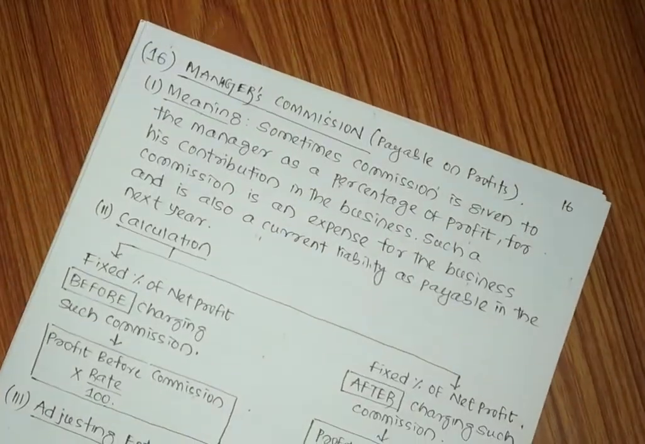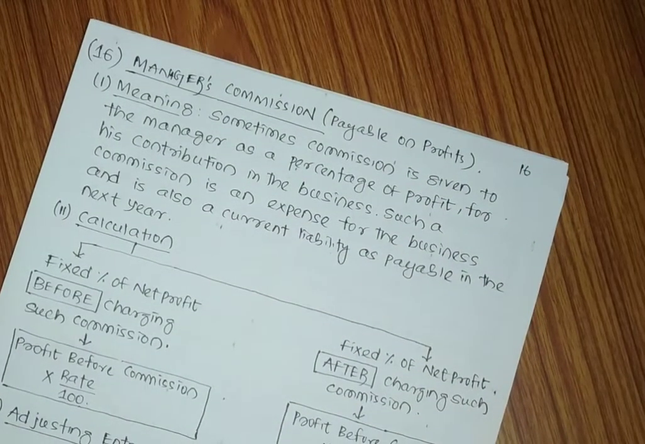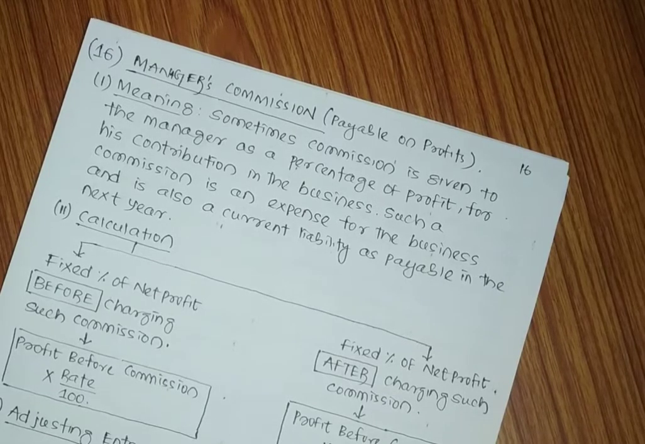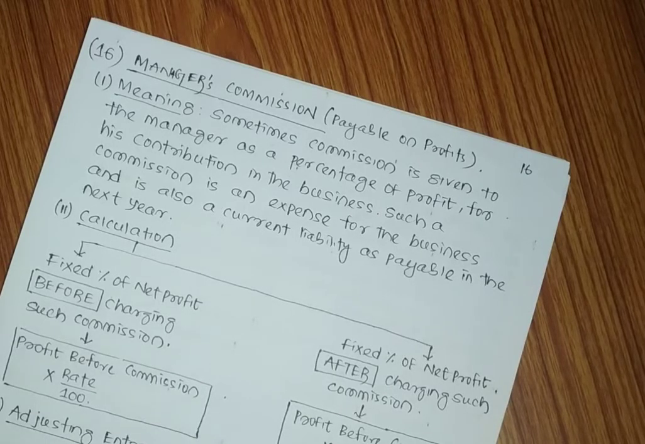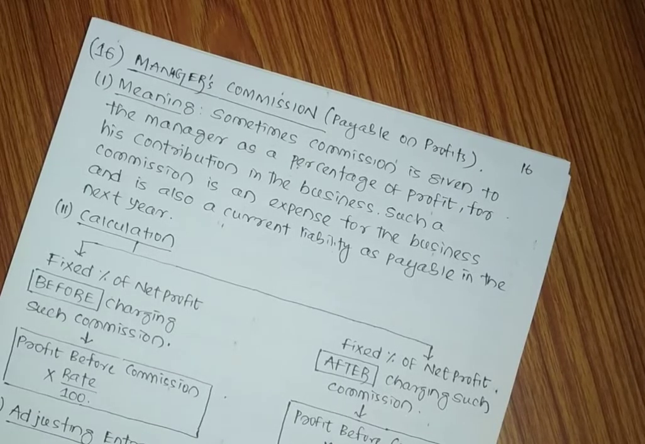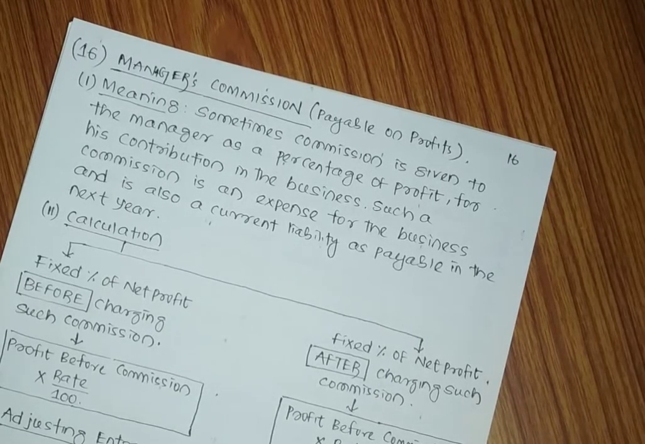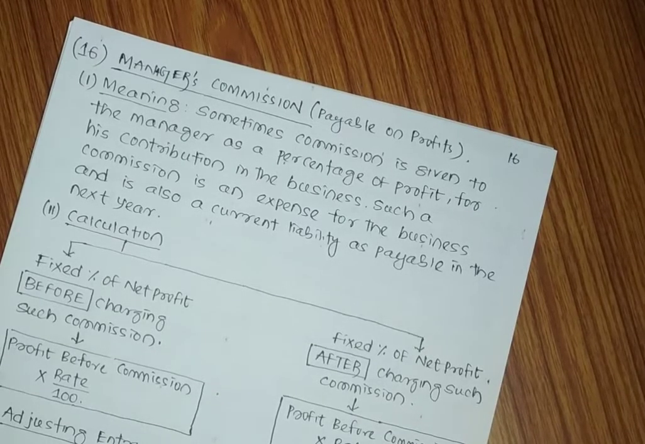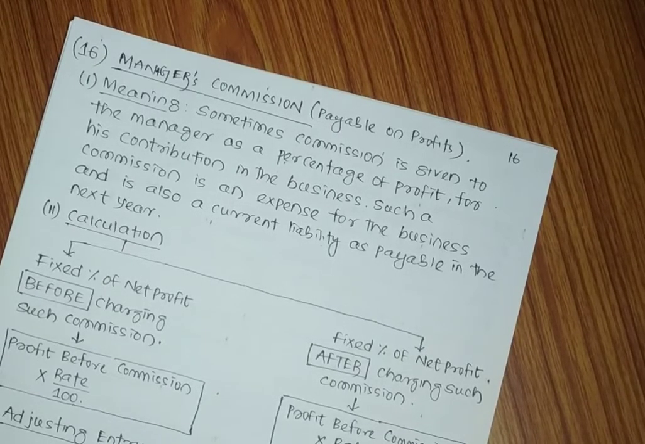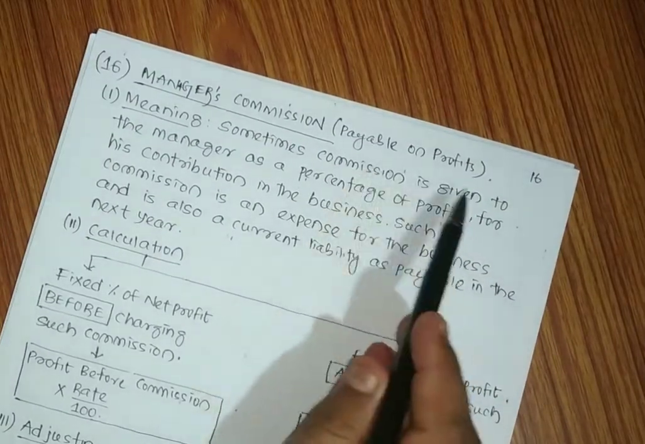The next adjustment comes as manager's commission. Manager is usually an employee of the organization. In order to bring more motivation in the mind of the manager, a commission is given linked with the profit of the business. That means the manager is given an opportunity to make more profits, thereby will gain more commission.